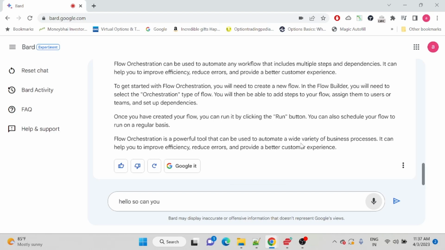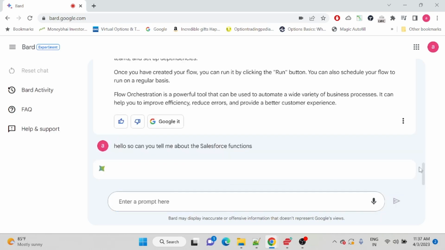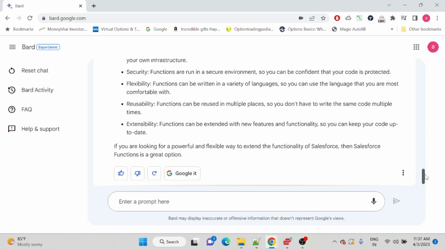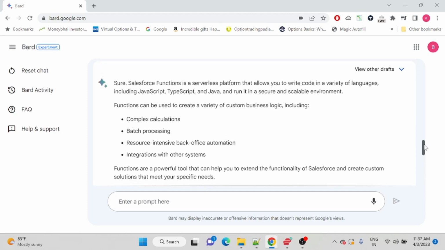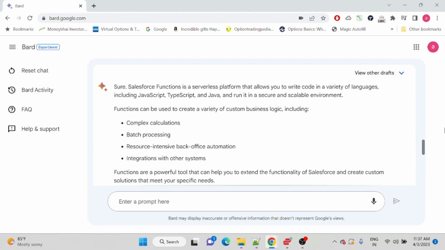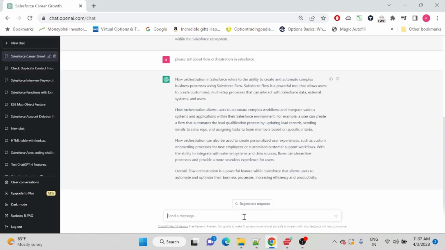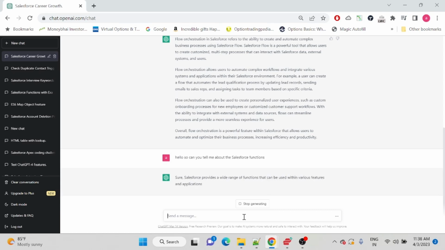So can you tell me about, let's say, Salesforce functions? So we got an answer about Salesforce functions here, like what it is. It can use TypeScript, JavaScript, Java, and so on. It is the Salesforce feature which you can use here. Okay. Now let's try the same thing in ChatGPT.